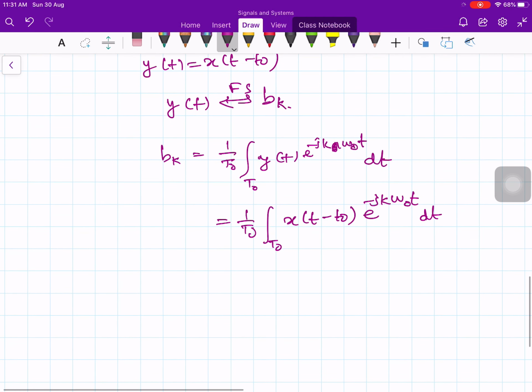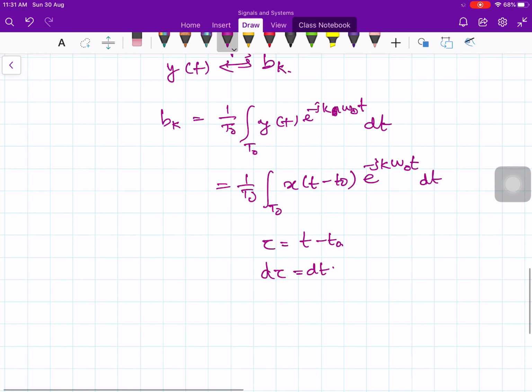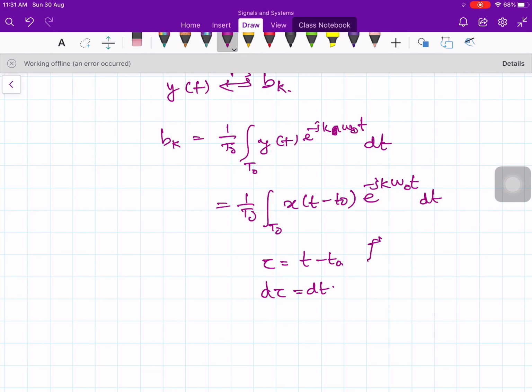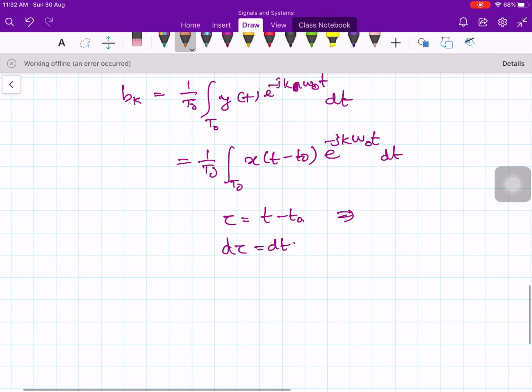Now let us substitute tau equal to t minus t naught, then d tau is equal to dt. Then what about t from this? t is equal to tau plus t naught.